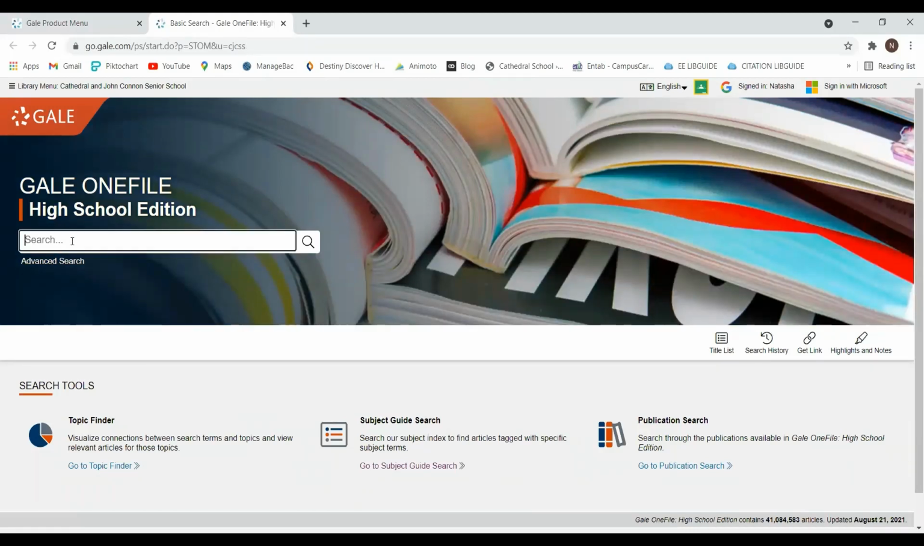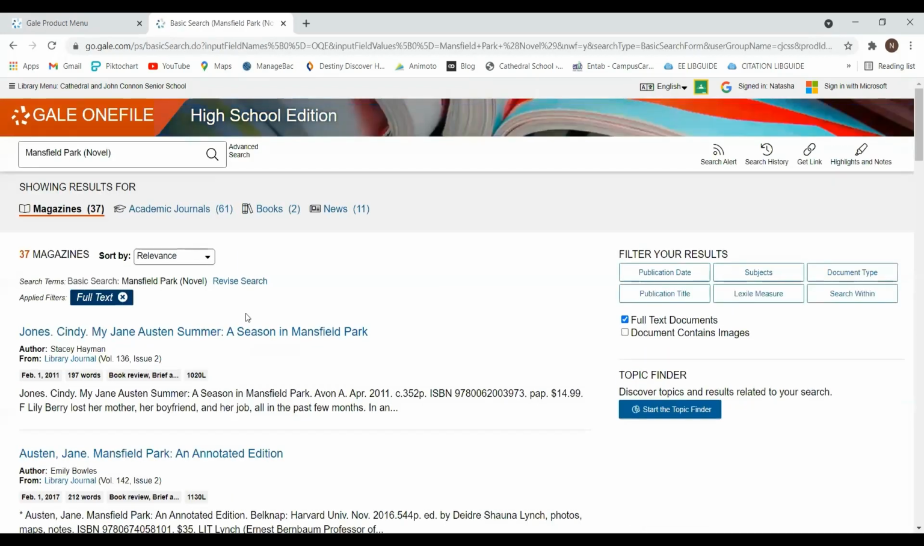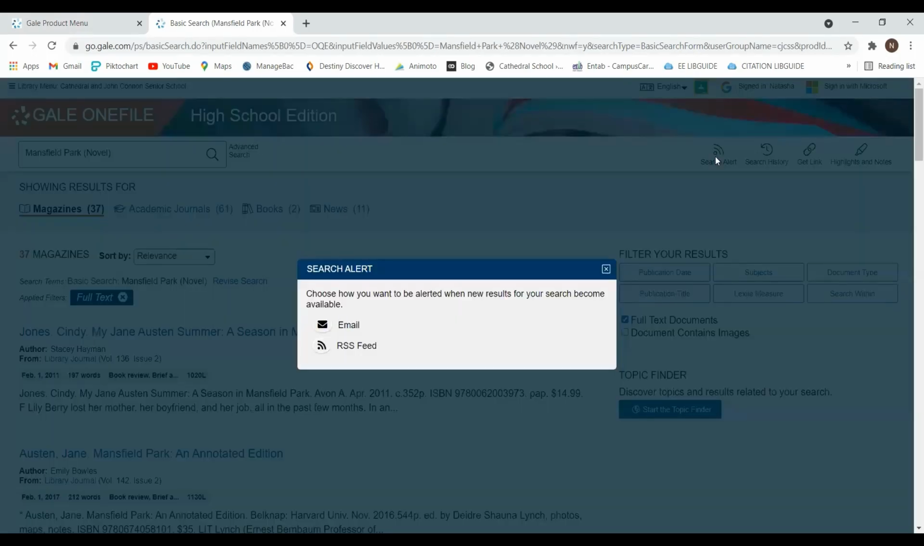Now I am looking at, say I have to do a project on Jane Austen's Mansfield Park. So I put Mansfield Park, the novel, and I see what material is there. So again, I have got magazines, academic journals, books, and news. I can even create a search alert. So if there are new results that have been placed in Gale, you will get an email for your search.